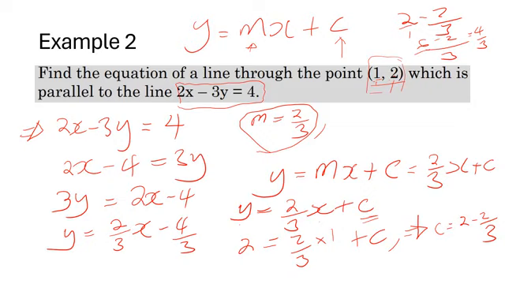So we now know c. It means your second equation will be y is equal to m, which we know is 2 over 3, x plus our c, which we have found is 4 over 3. It's as simple as that.